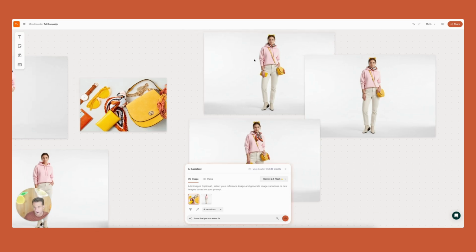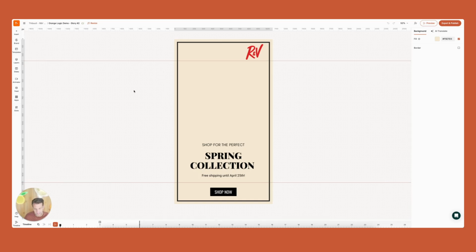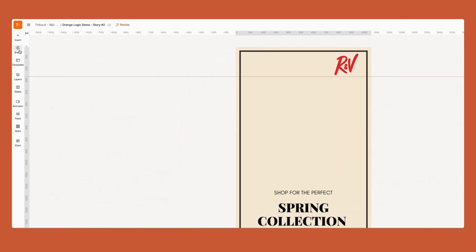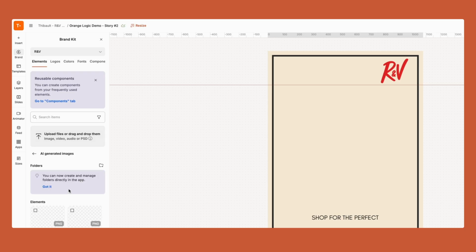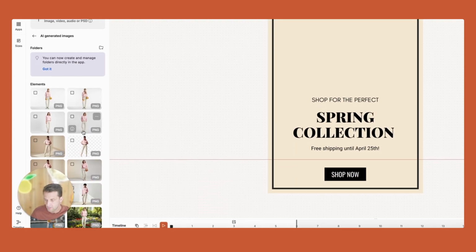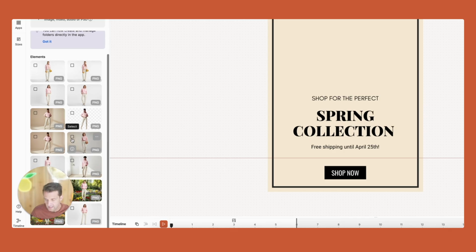So what I can do now, I can go to the editor and let's say that I would want to create an ad from this. From the mood board, you're not able to add text on the design in the same way that you could do in an editor. You're not going to be able to have the level of control and granularity that the editor provides. But what I can do, I can go here in the brand and I have my brand kit. All of the AI generated images that I saved from the mood board are now showing up here and I can create a design.